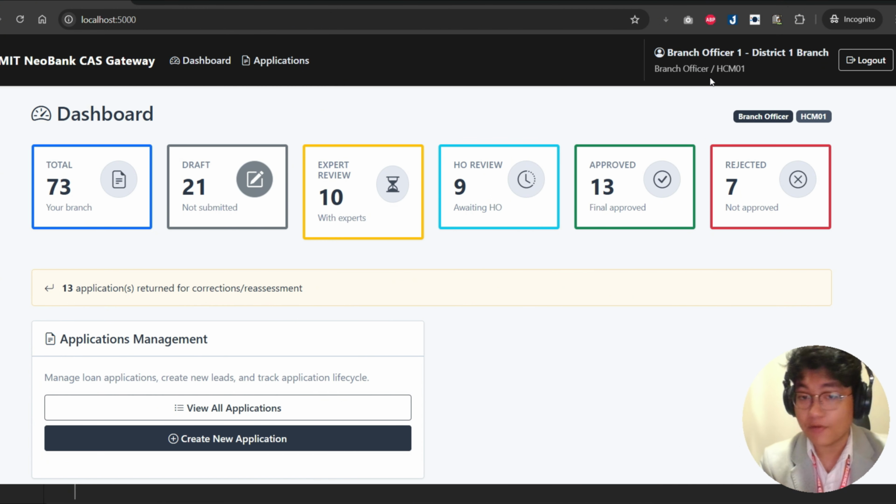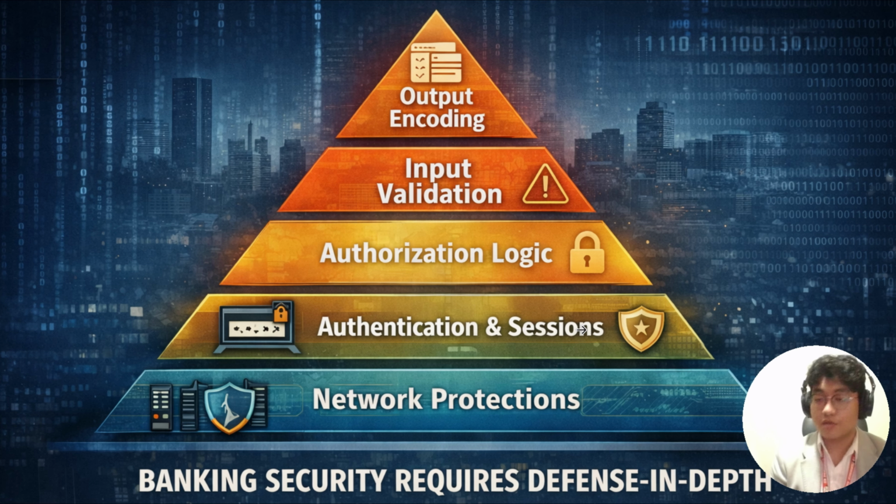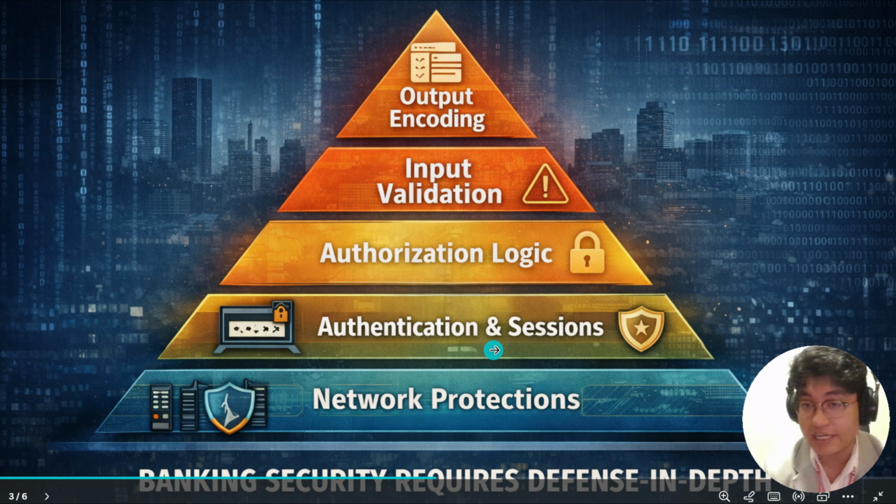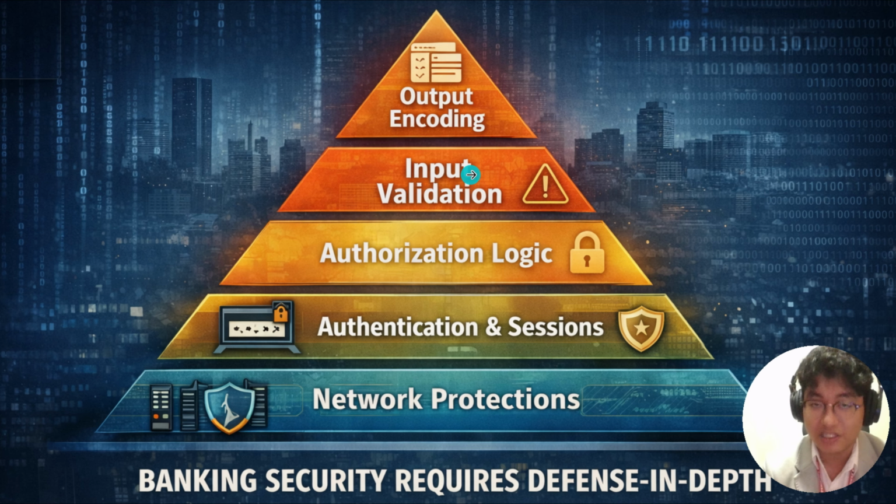The attacker can now perform any action as the victim, like approve loans, modify decisions, and access sensitive records. Industry reports consistently show that credential and session abuse is the leading intrusion vector for financial services. So this demonstrates how single controls fail, and banking security requires defense in depth: multiple independent layers so that bypassing one doesn't mean total compromise. Five essential layers: network protection, authentication and session, authorization, input validation, and output encoding. Each layer will catch what the others might miss.